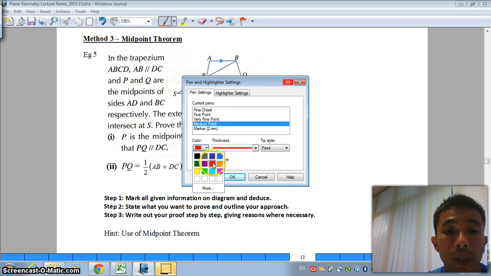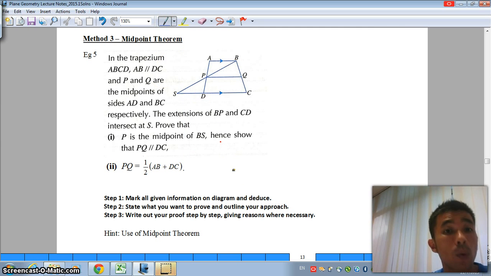Okay, now that you already learned what the midpoint theorem is about, we're going to apply it in our method 3. Take a look at this example 5. The trapezium is given and all the given information is listed as well. First thing, like you did previously, please pause the video now for a minute and fill in as much information as possible inside the diagram.